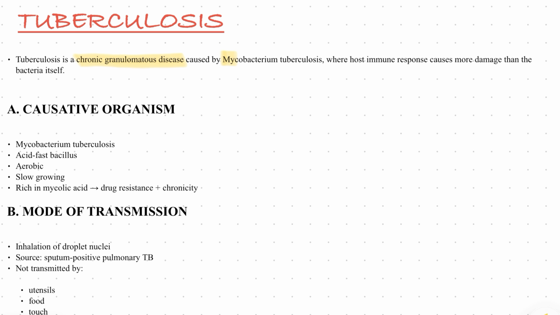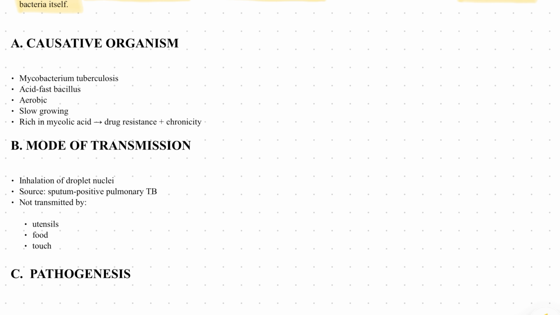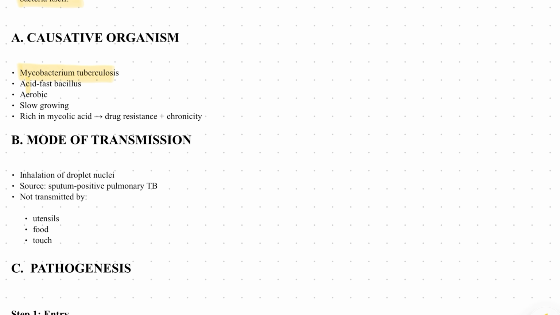Tuberculosis is a chronic granulomatous disease caused by Mycobacterium tuberculosis, where the host immune response causes more damage than the bacteria itself. As I mentioned in the first slide, it's all about hypersensitivity, and immunity plays a vital role in this disease. So, what is the causative organism?